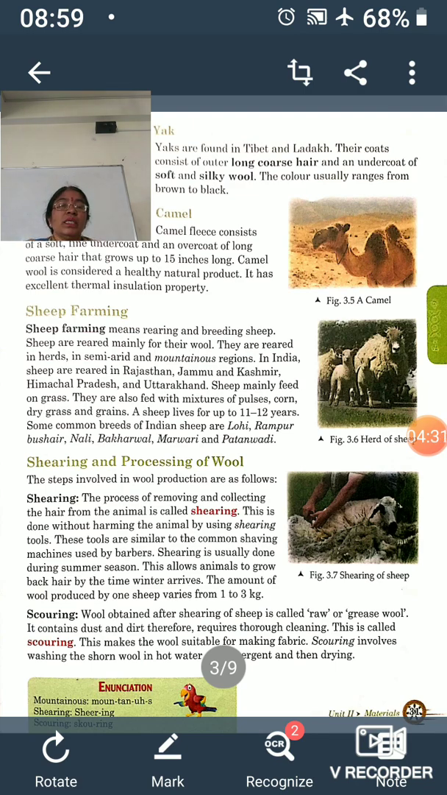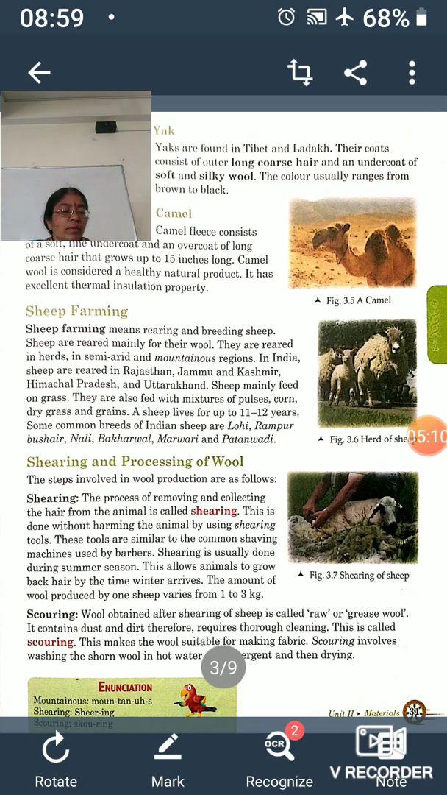And this shearing is done mostly at the start of the summer season, because during summer these animals do not require wool on their body, as the function of wool is to keep their body warm. By the time the winter season comes, new fibers will have grown on their body and will protect them from the harsh winter. So at the start of summer the shearing is done, that means removal of the wool fiber. The outermost wool fiber which is removed is known as fleece.